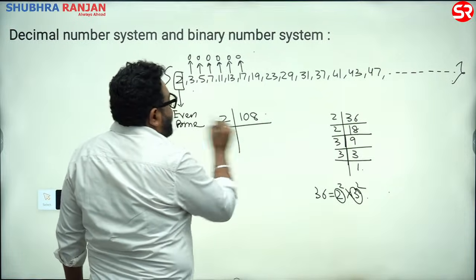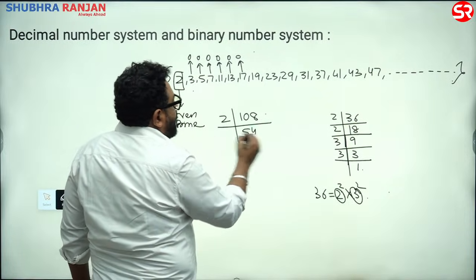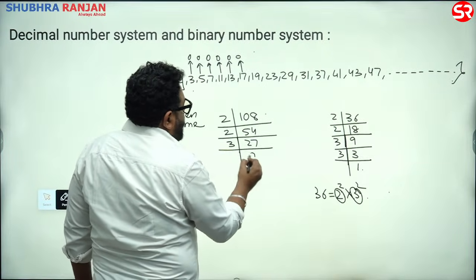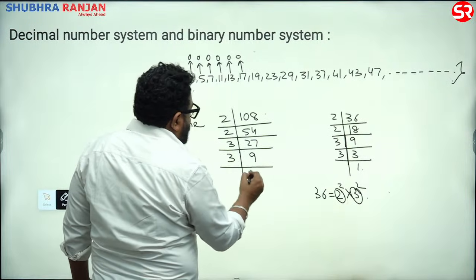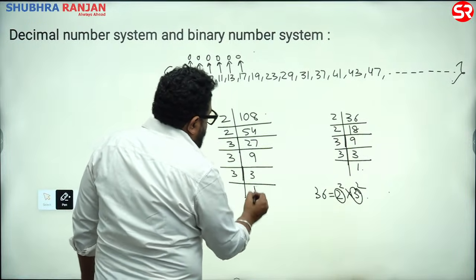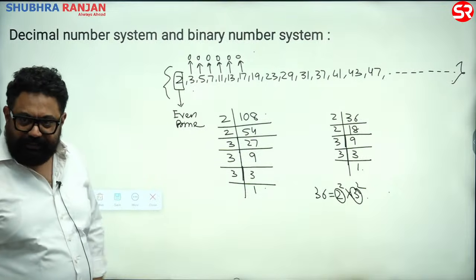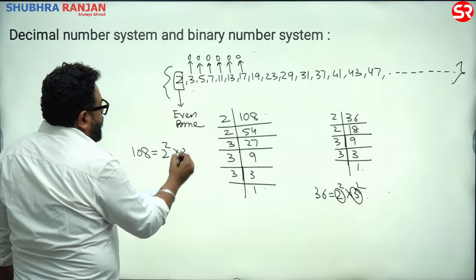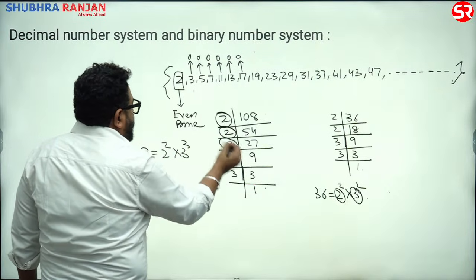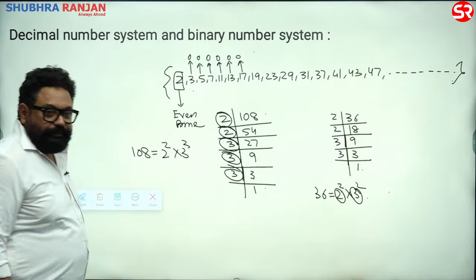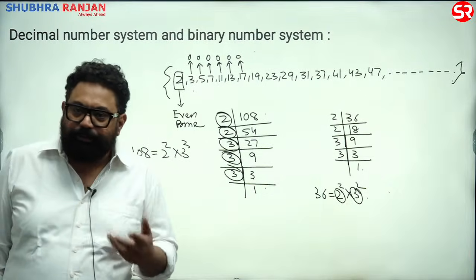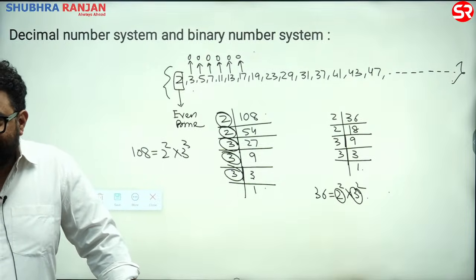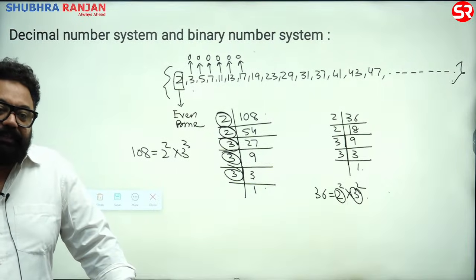Suppose I say 108. 108 divided by 2 is 54. Divided by 2, 27. Divided by 3, 9. Divided by 3, 3. Divided by 3, 1. Remember you used to make these antennas? Yaad hai? So 108 is 2 की power 2 into 3 की power 3. See, 2 has 2 powers and 3 has 3 powers. And I don't know whether you knew कि हम लोग prime में convert कर रहे हैं, but we used to do exactly the same. So this method is called factorization.